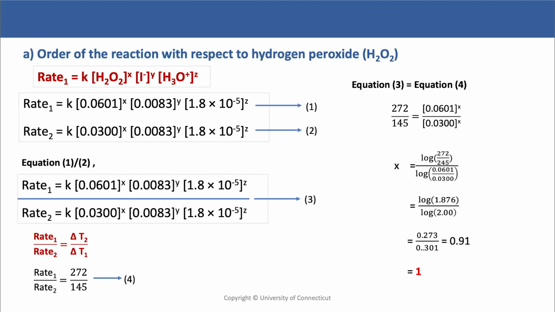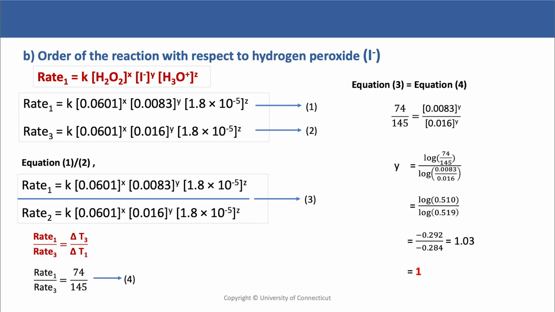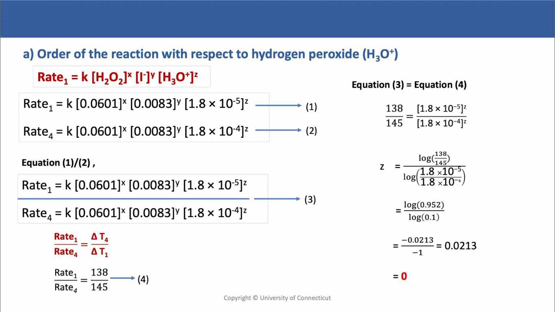So we have a rate law for this. Rate is equal to k times the hydrogen peroxide concentration to the x, I- concentration to the y, and H3O+ concentration to the z. So in this case, we have to do 3 different sets of these reactions. Each one, we try and keep 2 of the concentrations the same. So in this one, we're measuring I-, the H2O2 and the H3O+ are both the same concentration, so those don't play into this. And so then we have to do everything from there.